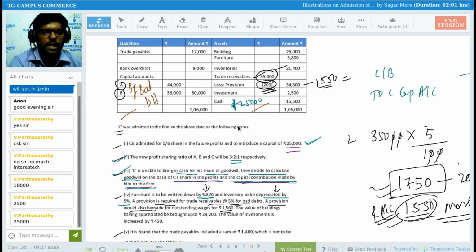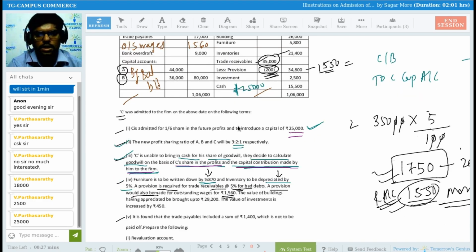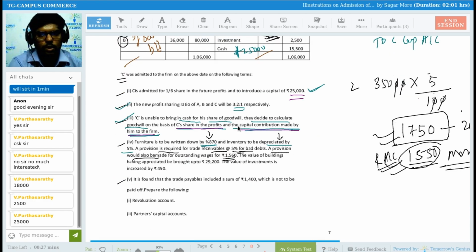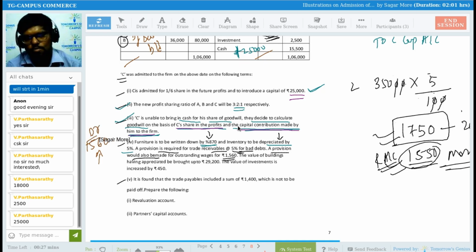So outstanding wages is nothing but a liability. New liability you are recording here. So liability will get increased by 1560. Whenever liability gets increased, it's a loss for you, so you have to debit the revaluation account.